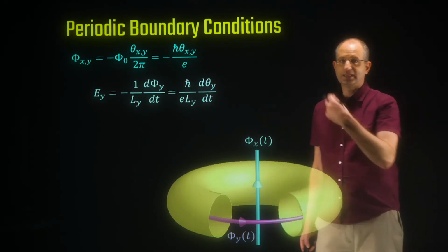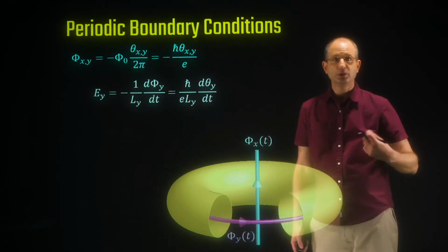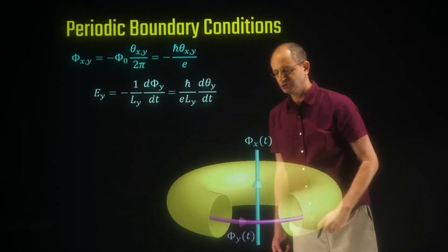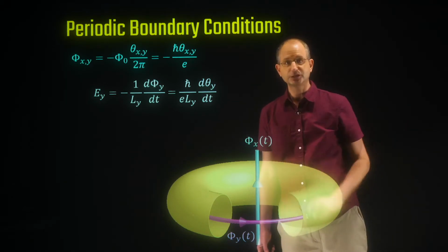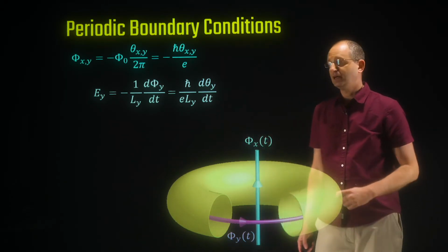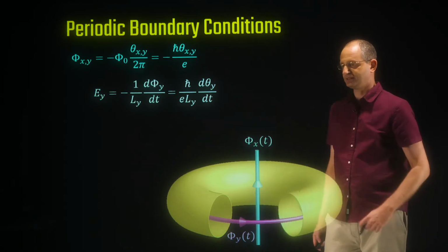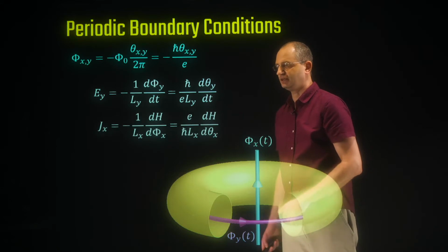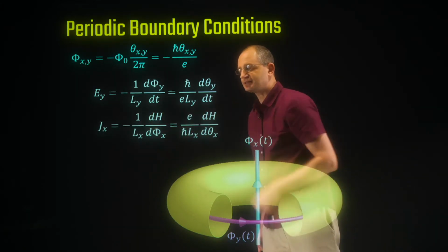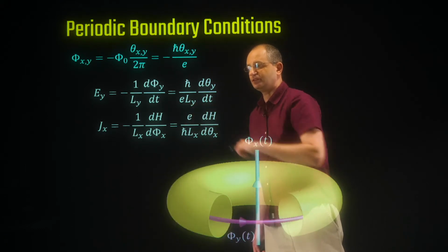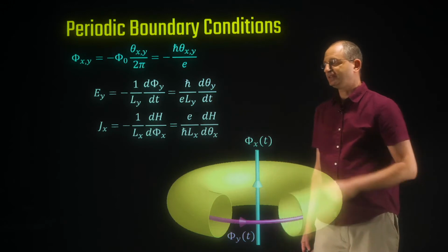Okay, and what we'd like to do is to apply this electric field in the y direction, and we want to calculate the Hall conductivity, which means that this electric field will generate a current going in the x direction, and we can derive that current also by using our probe flux in the other direction. So you can easily convince yourself that the current density Jx is related to the derivative of the many-body Hamiltonian of the system with respect to phi x.